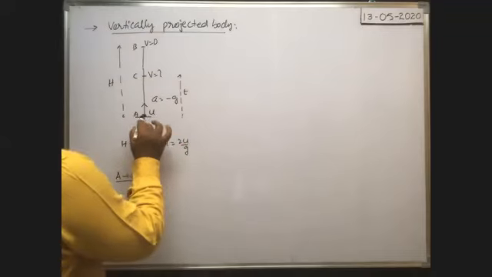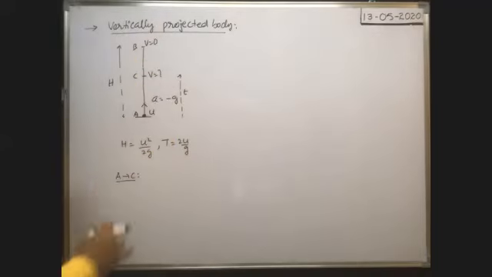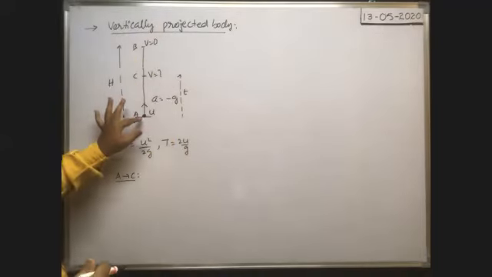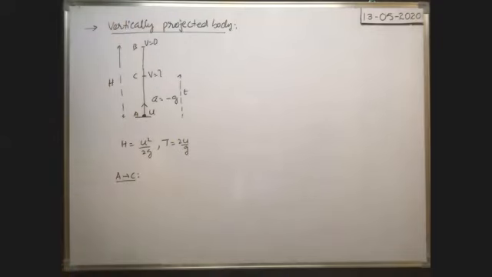The time taken by the vertically projected body before reaching the same point of projection, it will be in space only, no? That's why the time for which the body remains in the space is also called the time of flight, which is equal to 2u by g.